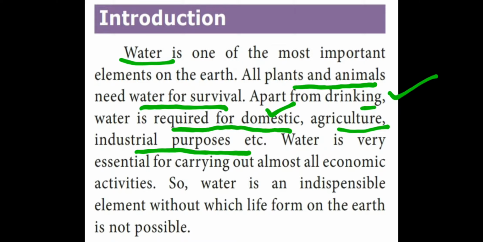We use it at home to take a bath, to wash vessels, to clean our house, to wash something from our house, maybe our two-wheeler, our car, etc. Next, it is most useful for agriculture. Without water, agriculture is not possible, isn't it? Next, industrial purpose. In big industries, manufacturing industries, water is very much essential, right?